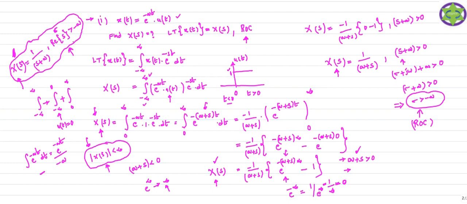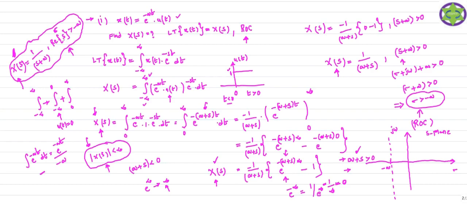Suppose I draw the S plane for marking the ROC of the given signal. So you just observe the S plane here. On the S plane we have the j omega axis and we have the sigma axis, the real axis. So this is your entire S plane. My region of convergence is sigma greater than minus a, so let us mark minus a here. This straight line represents sigma equal to minus a.